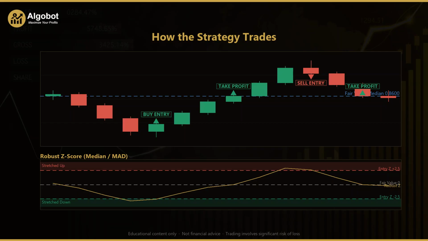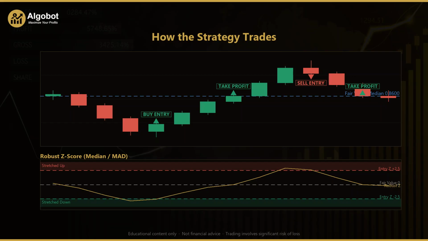For this short, the stop loss sits above the entry, once more a distance of the average true range times 1.8, and the take profit again returns to the median. Price then eases back down. The z-score falls from the stretched zone toward 0, and as price touches the fair value line, the take profit target is reached and the short closes.